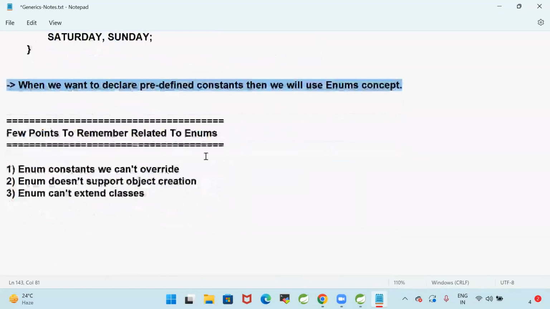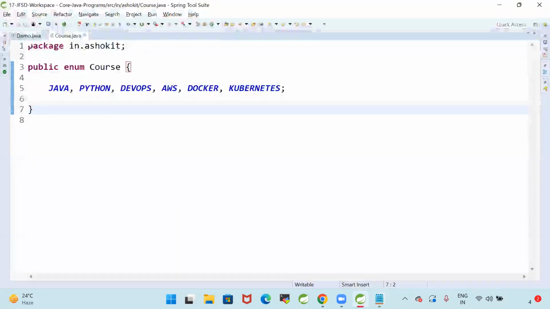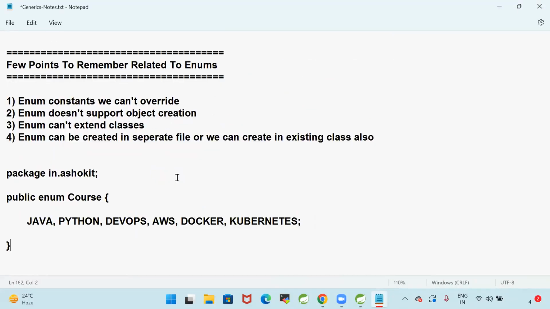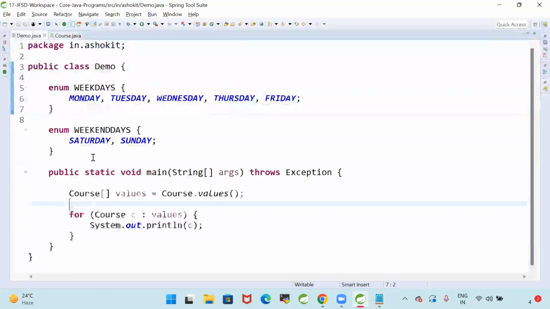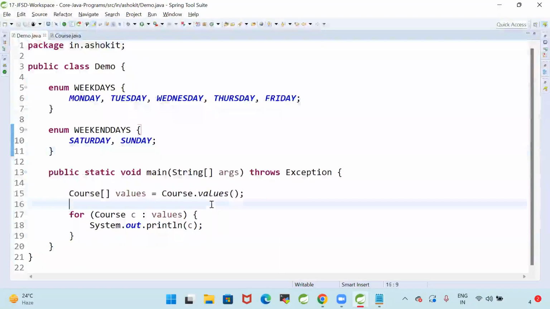Few points to remember related to enums. Enum can be created in a separate file, or we can create it in an existing class also. Now, I have created course as one enum. Course is nothing but a fixed set of course names that I want to define.